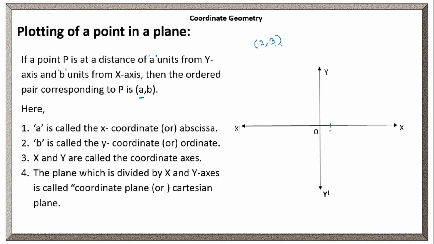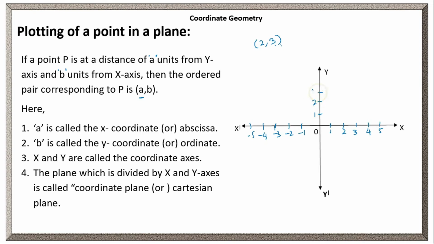So right of the 0 we have to take all positive values: 1, 2, 3, 4, 5 and so on, till infinity we can take. Left of the 0 we have to take all negative values: minus 1, minus 2, minus 3, minus 4, minus 5 and so on. Clear?